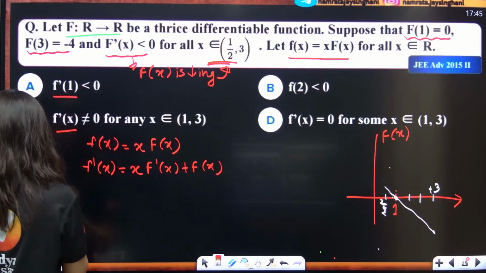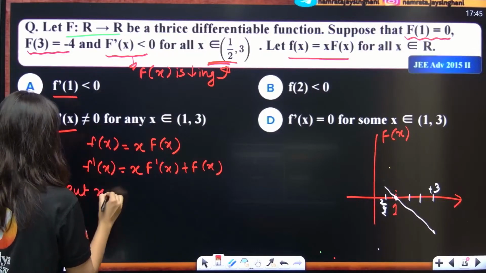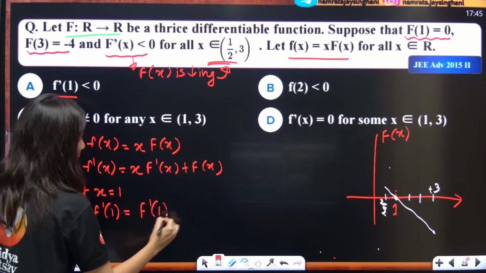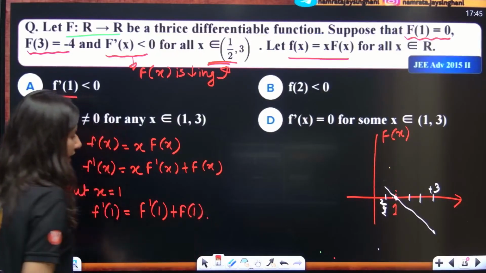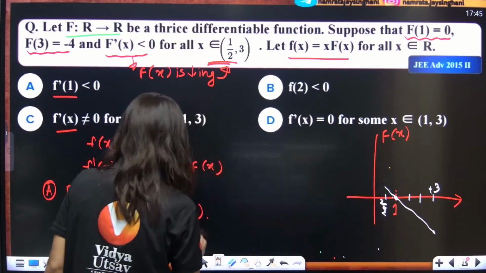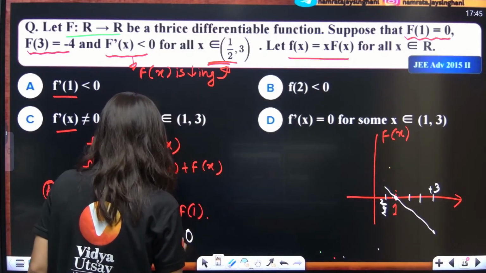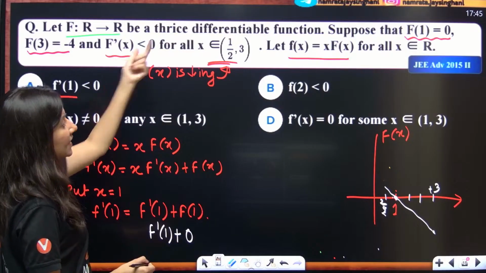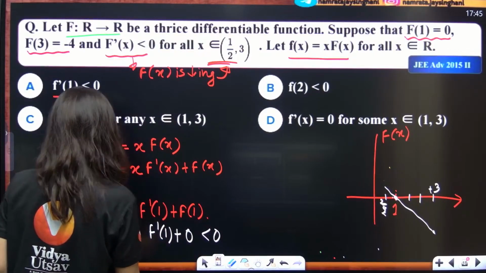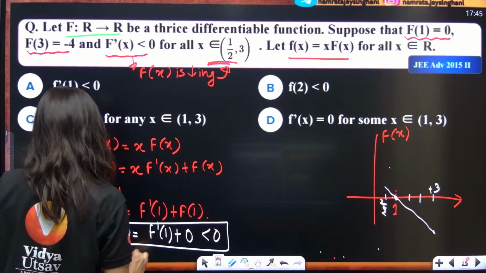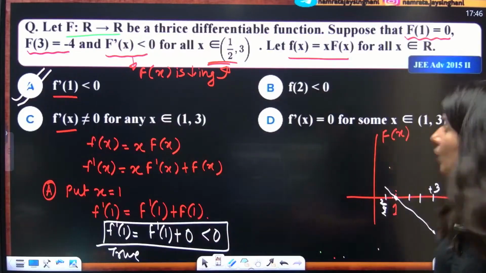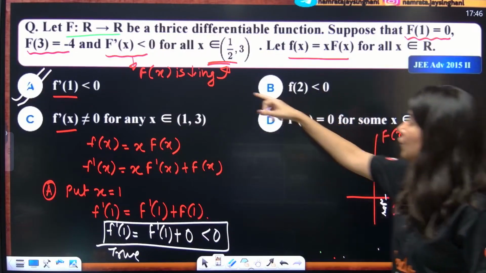For option A, put x equals 1. If you put x equals 1, f'(1) is equal to capital F'(1) plus F(1). Now F(1) as per the question is 0, so this is definitely 0. And this is F'(1). Can you see F'(x) is less than 0 for this? F'(1) is also negative. So that means small f'(1) is negative. That means option A is absolutely true. I can take out option A, that is completely true. One more thing you can see from the graph, f(2).